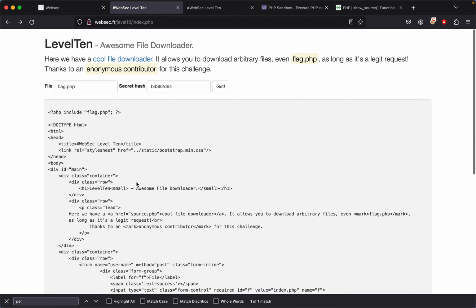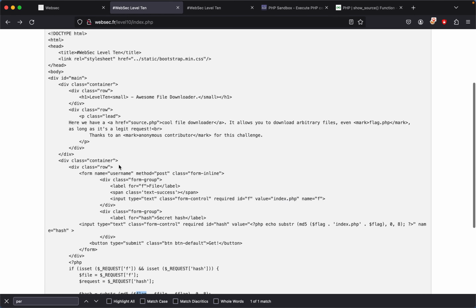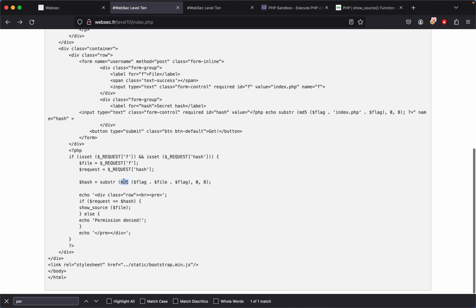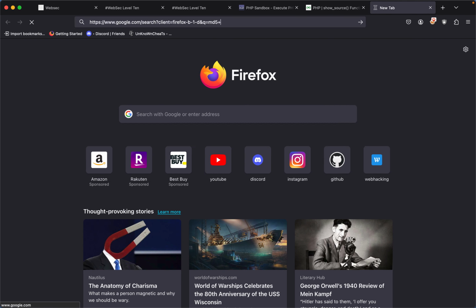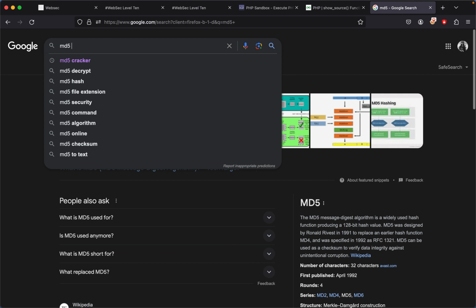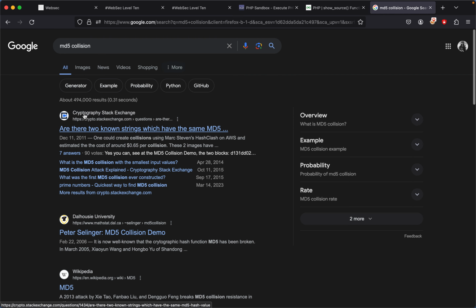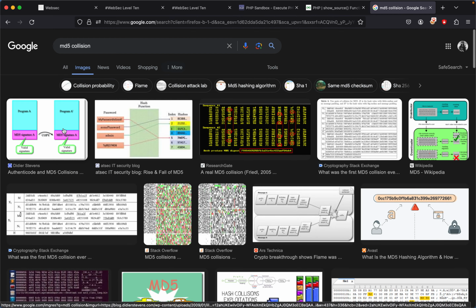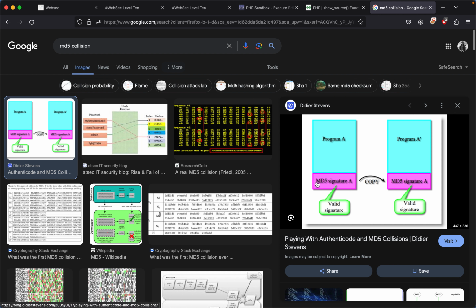So how do we solve this challenge? If you guys don't know, MD5 is basically breakable. Why is that? Because there's something called MD5 collisions. So what's an MD5 collision? With MD5 collisions, it's basically when two programs that are completely different are able to have the same MD5 hashes, and hashes are supposed to be unique for the most part. So that's what we're going to be doing for this challenge.